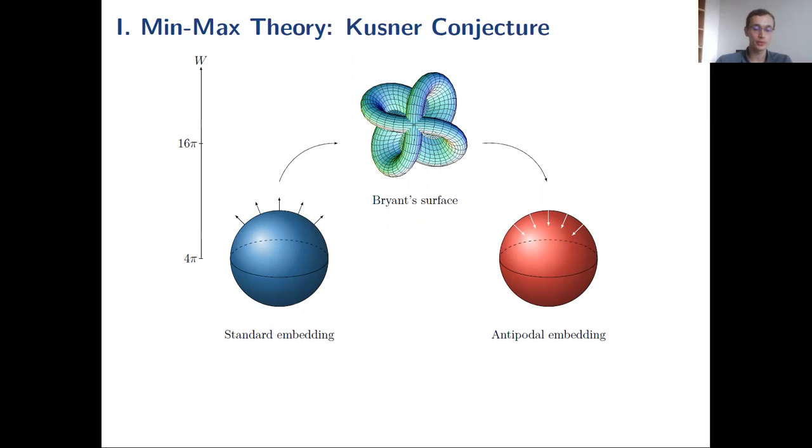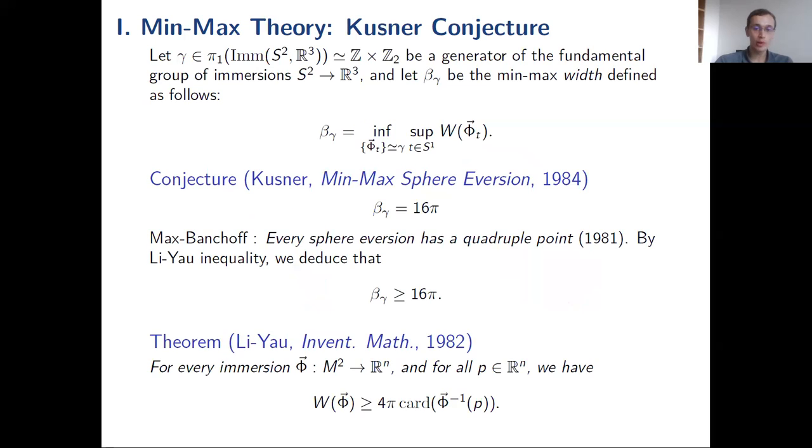And it exists because the space of immersions of the sphere into R3 is path connected, by Smale. And those two problems are the same because such a path followed by a mirror image gives the generator of the fundamental group.